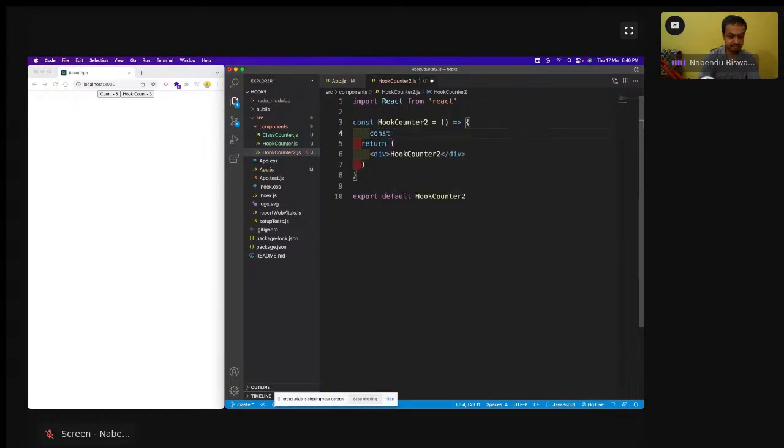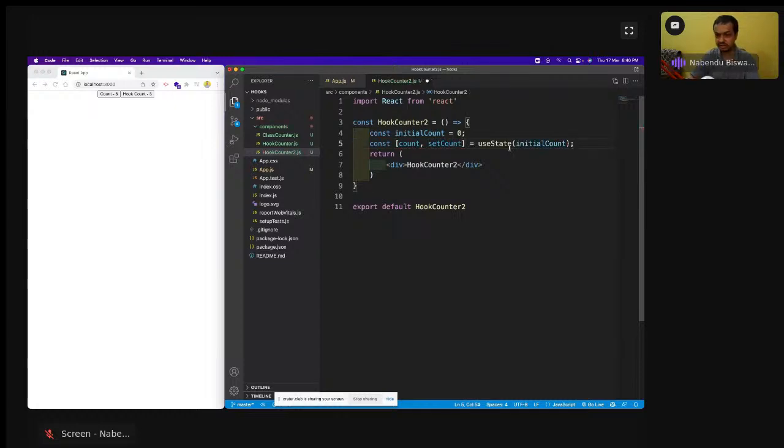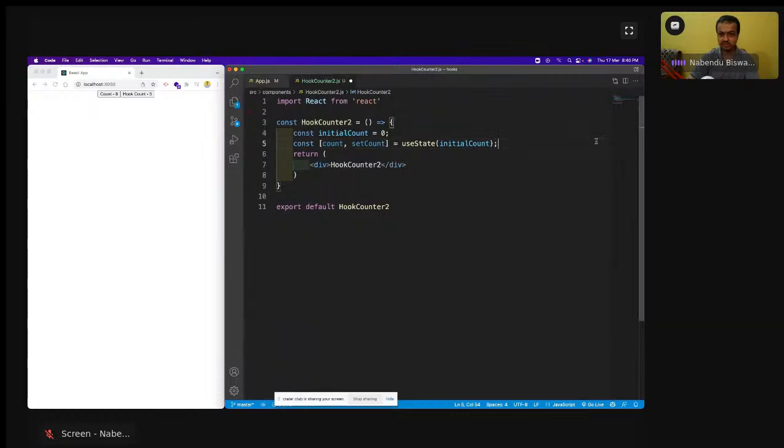const initialCount equal to 0. I've just taken an initialCount equal to 0, and then const [count, setCount] equal to useState(initialCount). This useState I am going to add, so you have to import it. useState is a hook.